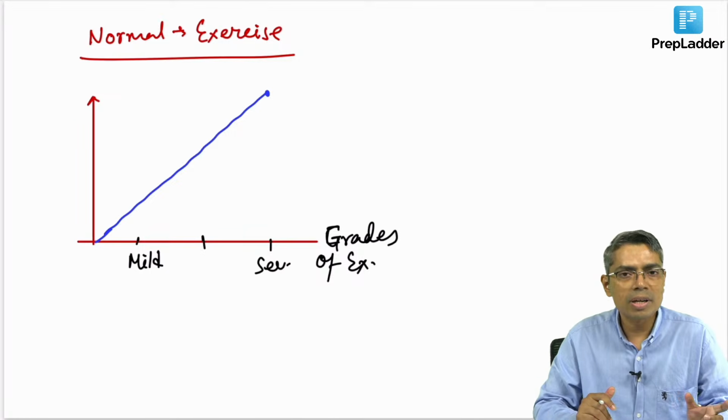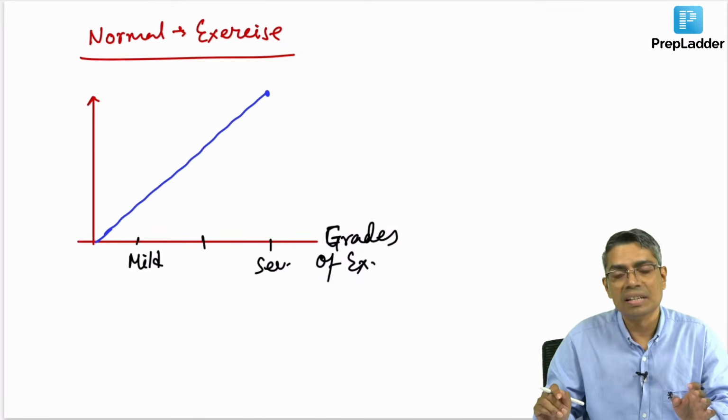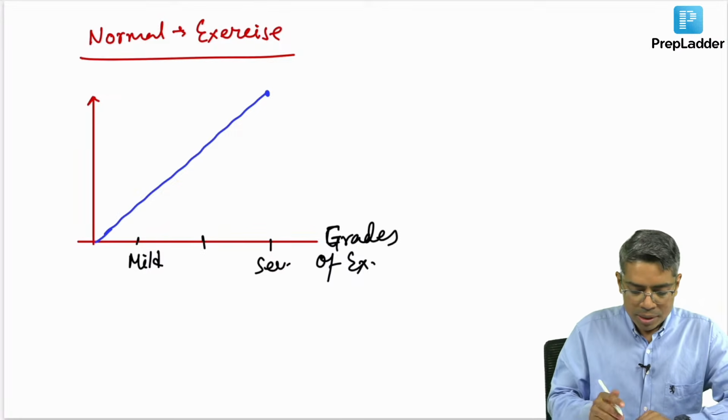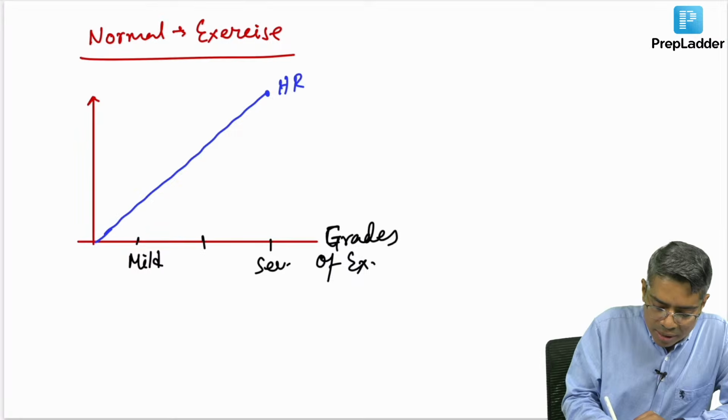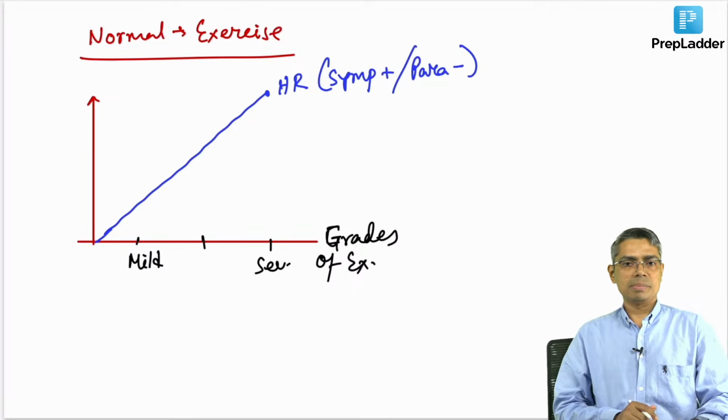Because the formula is: maximum heart rate is equal to 220 minus age of the person, age in years, right? So this increase in heart rate is because of the sympathetic stimulation and parasympathetic inhibition. Sympathetic stimulation and parasympathetic inhibition.